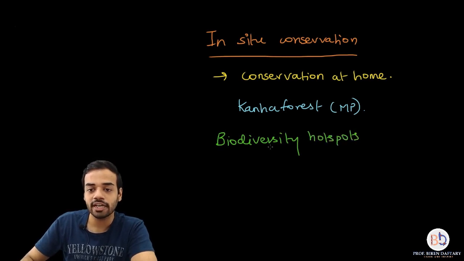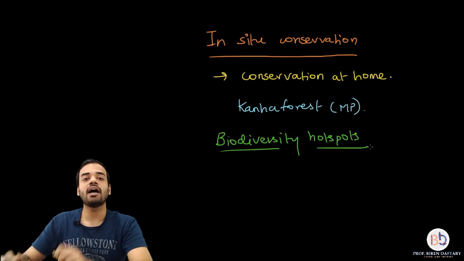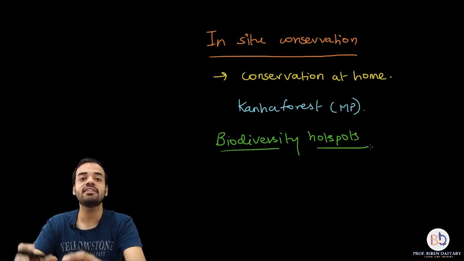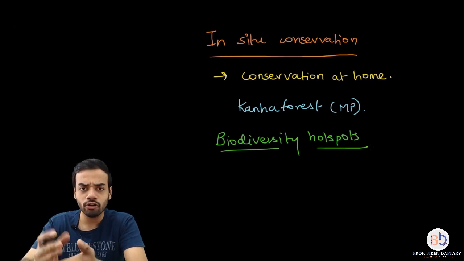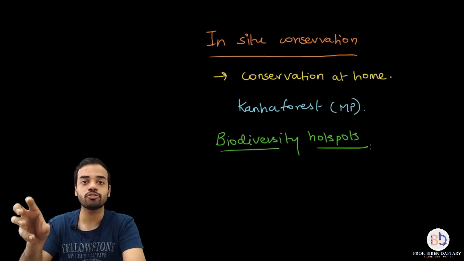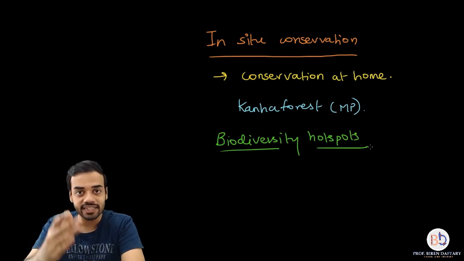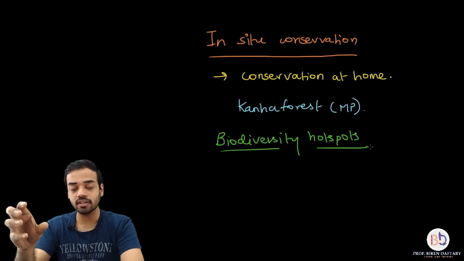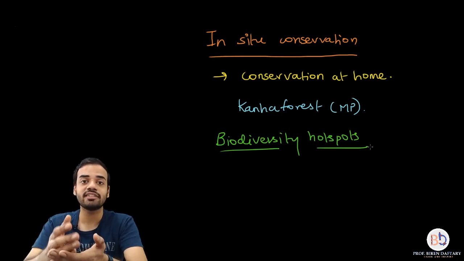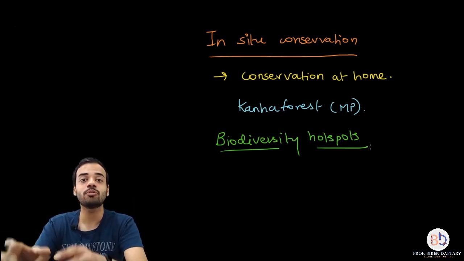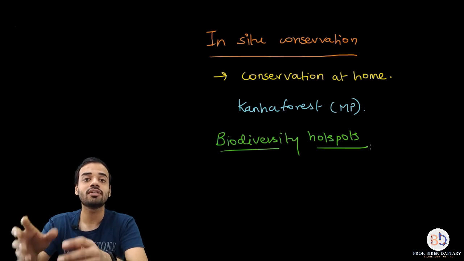Okay, now biodiversity hotspots are the areas which are rich in biodiversity, which are rich in different species of animals, plants, and microorganisms. These are called hotspots because compared to the other areas of the world, these areas are very, very rich. For example, the Amazon rainforest can be called a biodiversity hotspot because the species diversity is much more present over there compared to the other parts of the world.